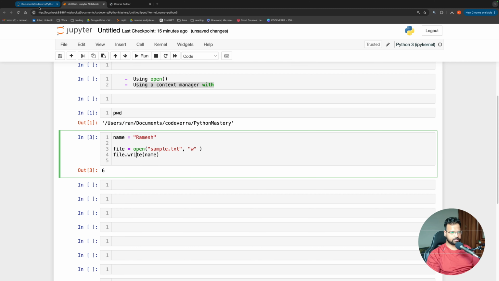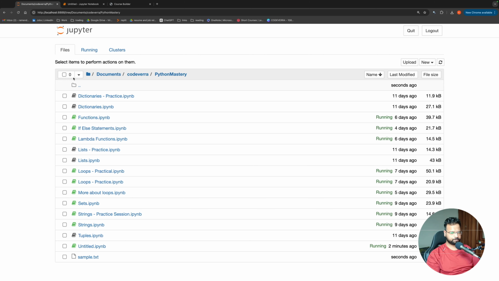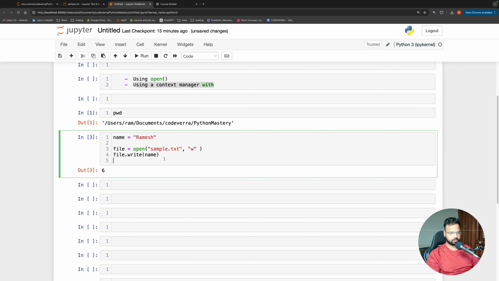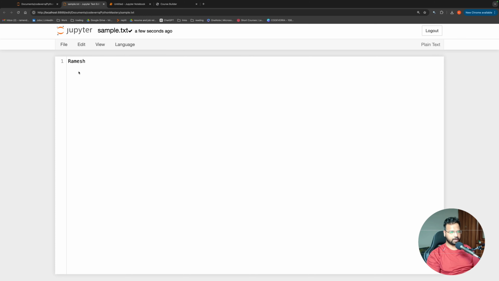But what is important is that if we come back to my home directory, you will see I have a sample.txt file that has been created here. Now, if I click on this file, you can see something is written here. Name, I don't know why name is written. Name is Ramesh. Let me write one more time. See, okay, I had to refresh it. So it says Ramesh. So I have written Ramesh here.